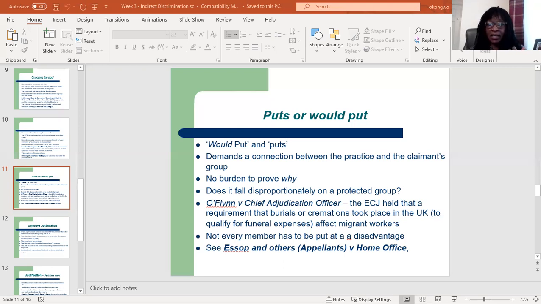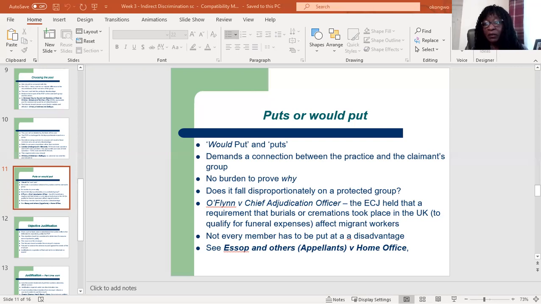Okay, in this case, the ECJ, that's the European Court of Justice, held that a requirement that burials or cremations took place in the UK, in order for people to qualify for funeral expenses, was intrinsically liable to adversely affect migrant workers more than national workers. All right, so this would affect migrant workers disproportionately because they are more likely to want to bury their family members in their country of origin. Okay, so that would put them at a disadvantage.